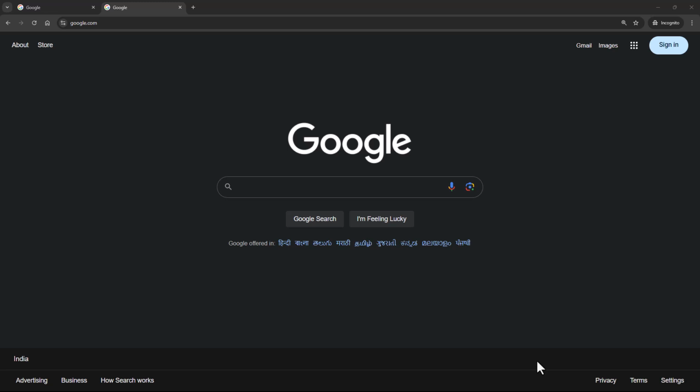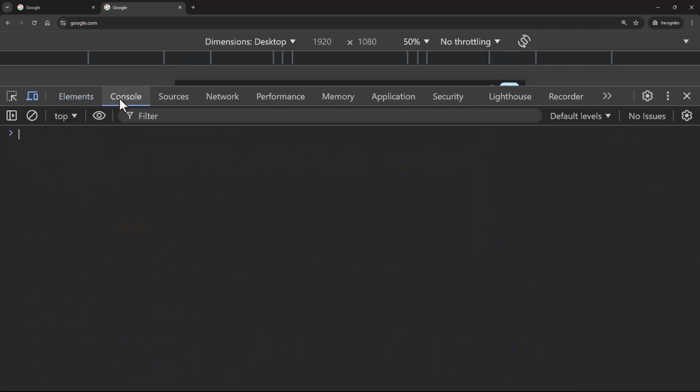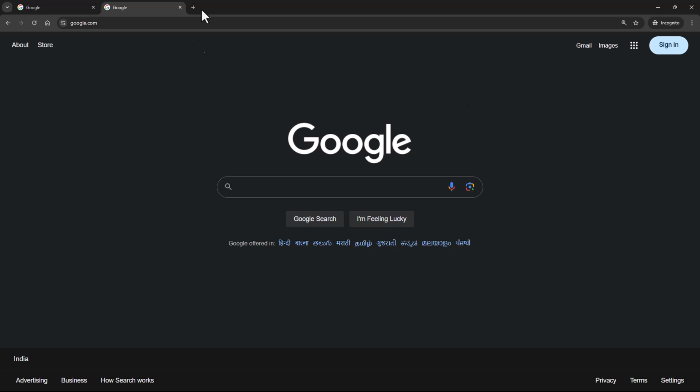Hey there everyone. So to run JavaScript, we are going to do some setup on our local machine. Now, of course, you can run JavaScript by right clicking in the browser, heading over to the console and writing JavaScript statements over here. But this is not ideal if you want to write long, large scripts for production grade web applications. This is where you need a setup on your local machine.